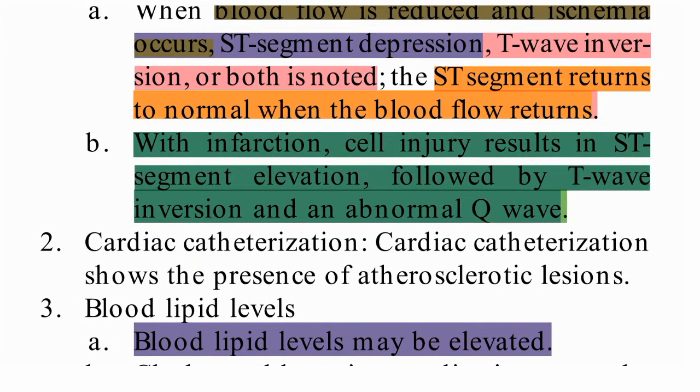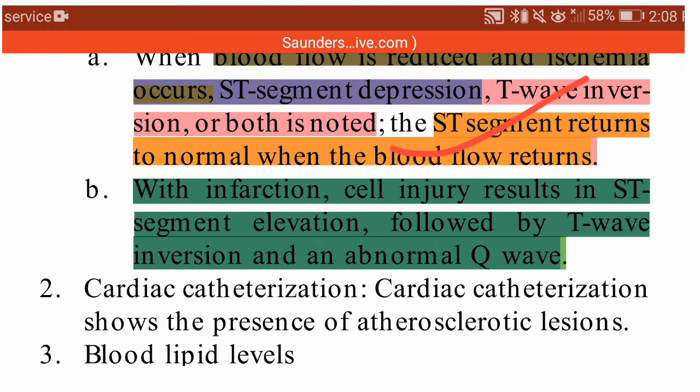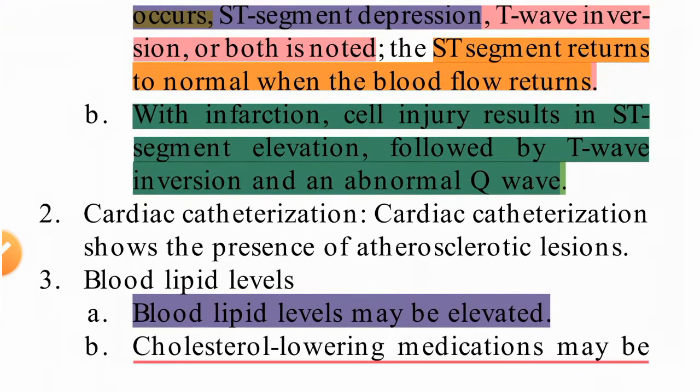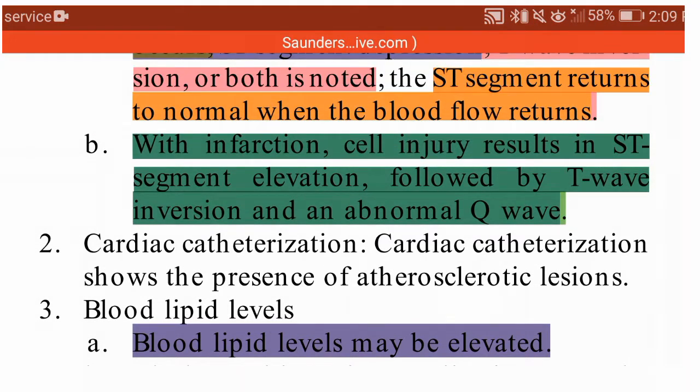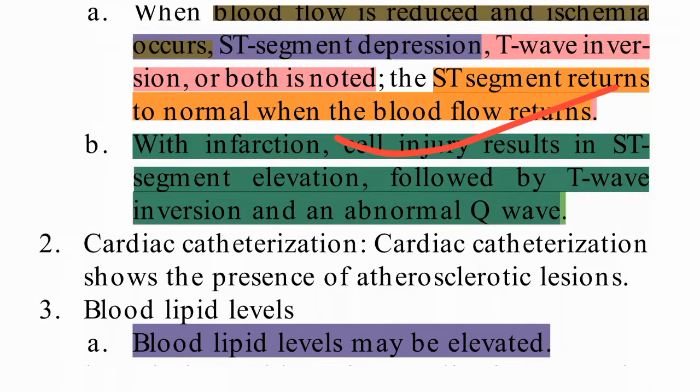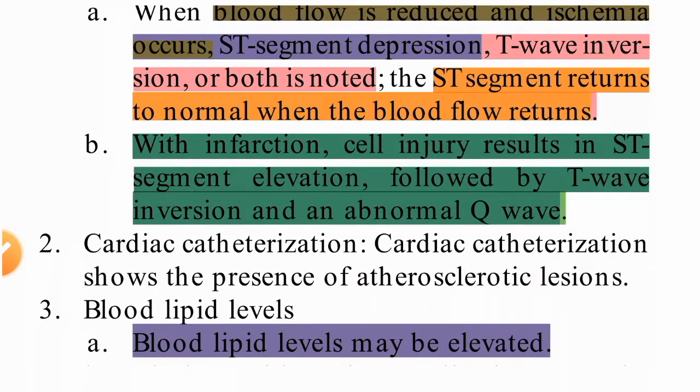Why is ST segment depression there? Due to loss of blood supply. So if blood supply perfusion is returned, the ST segment will return to normal on the ECG. With infarction, cell injury results in ST segment elevation. So if infarction is occurring, cell injury is occurring, so ST segment elevation will be there. In that condition the ST segment will be elevated, followed by T wave inversion. ST segment will be elevated in the infarction condition.